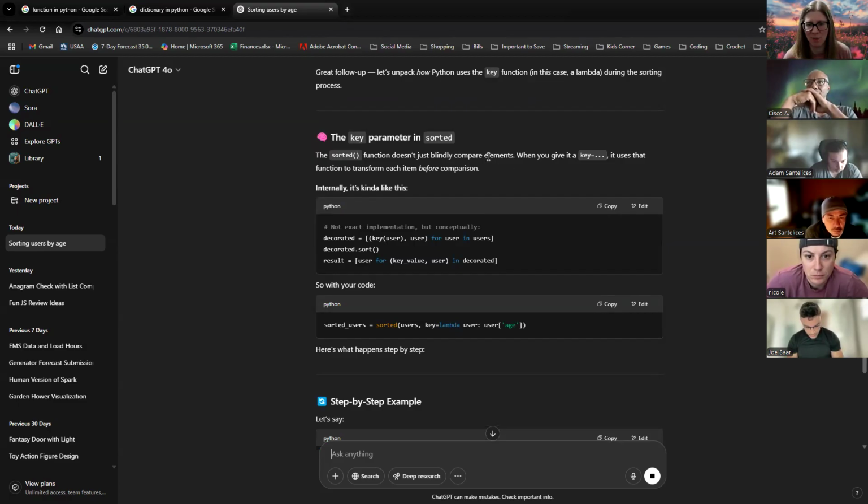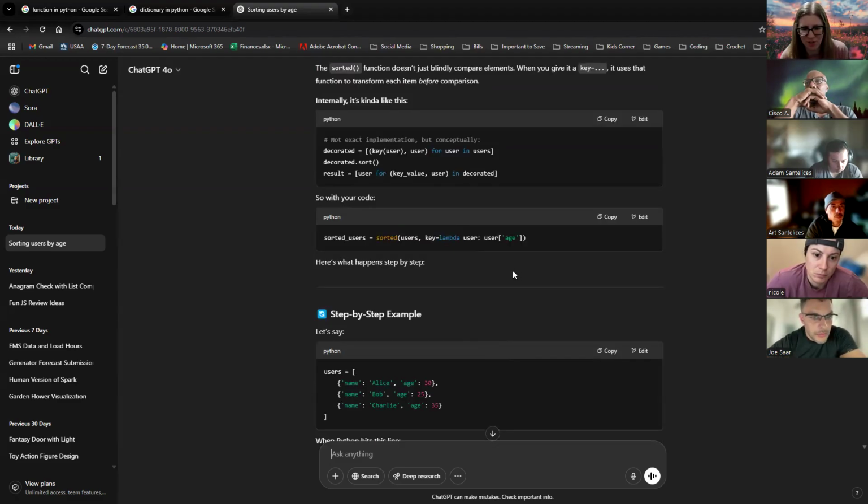So sorted doesn't just blindly compare elements. If you give a key, it needs to transform each item before comparison. Okay, so that makes sense. It needs to see every item that you're going to be comparing. So internally, it's kind of like for every user, a decorated sort. Geez. Okay, that's too difficult, Chat. If we're coming to you to ask on a simple thing.